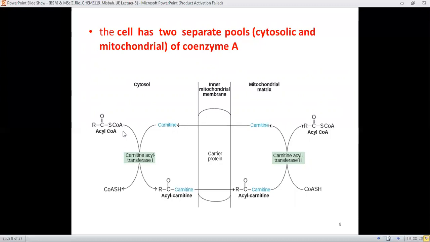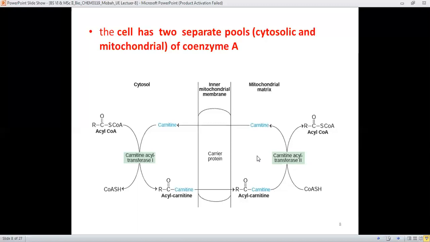The CoA is released in the form of CoASH, and the enzyme which causes this exchange of groups between carnitine and acyl CoA is carnitine acyl transferase 1. The carrier proteins present in the inner mitochondrial membrane are responsible for carrying the acyl carnitine inside the mitochondrial matrix. These are all milestones which acyl CoA has to accomplish in order to reach the mitochondrial matrix.